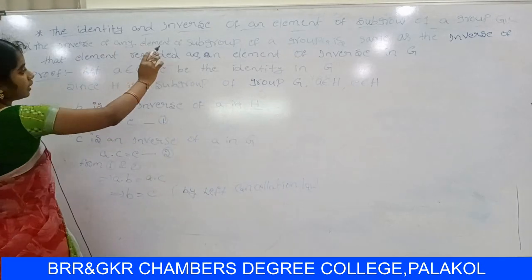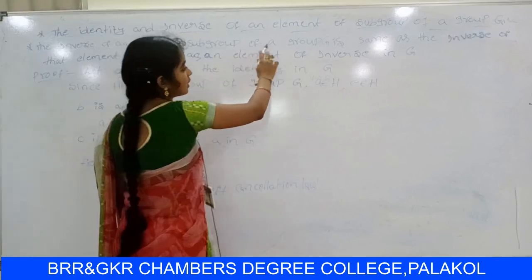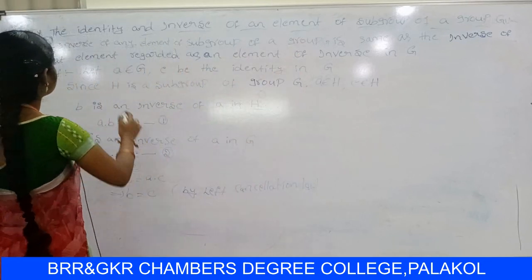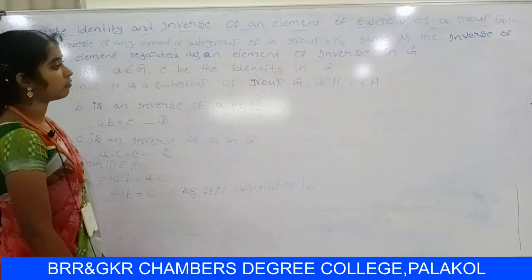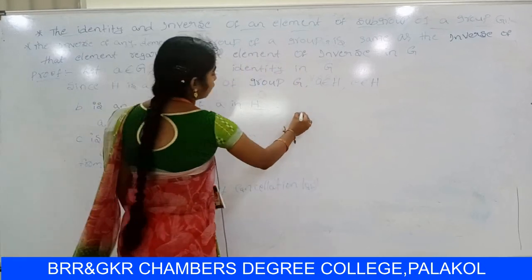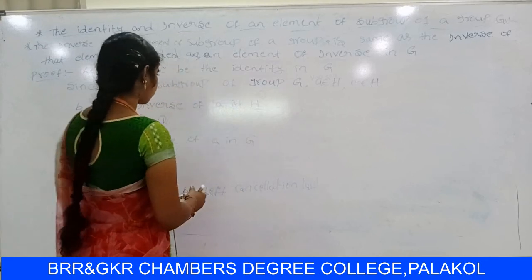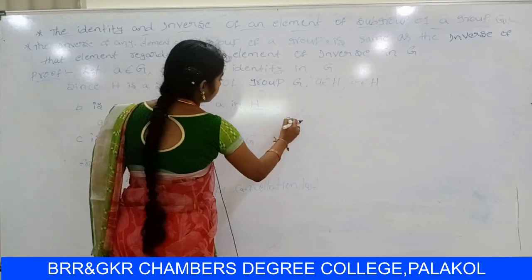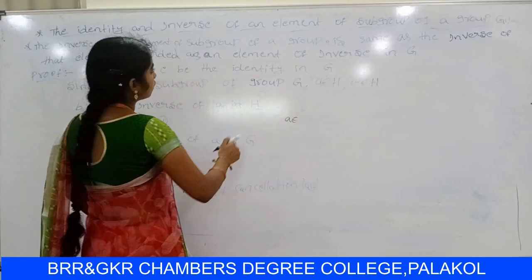The inverse of any element of a subgroup of a group is the same as the inverse of that element regarded as an element of inverse in Z. So first of all, A belongs to Z, and we already know that H is a subgroup.